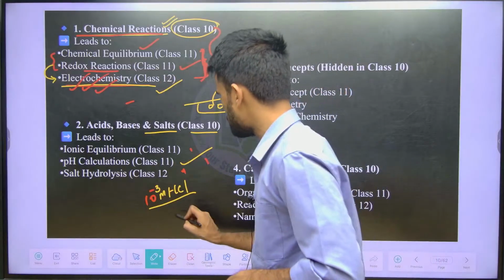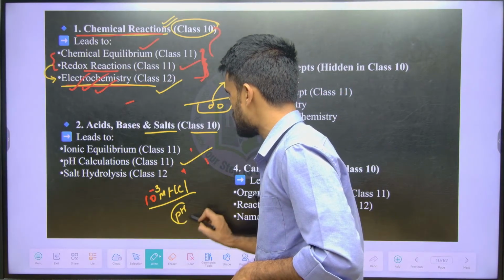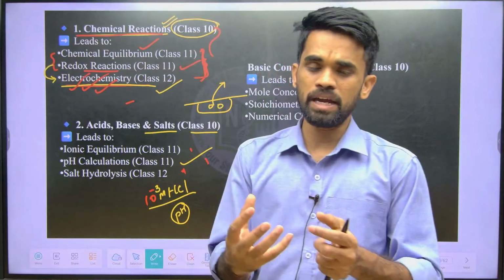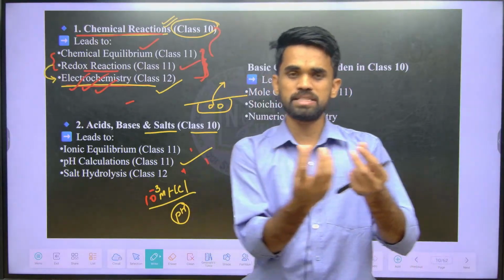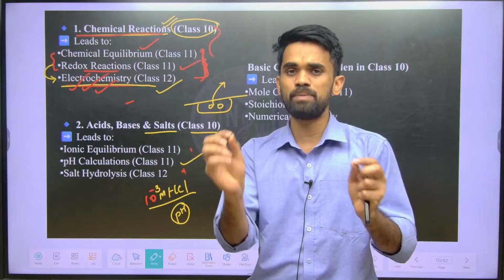Okay, so there is something called the pH scale. The pH scale is used to indicate which substance is acidic, basic, or neutral at a particular temperature.